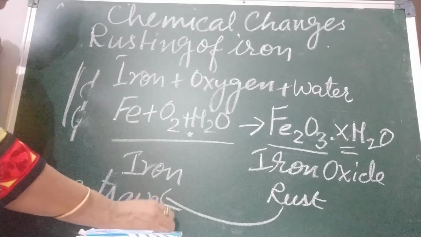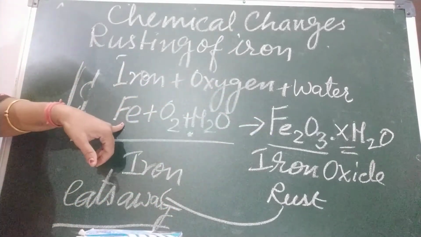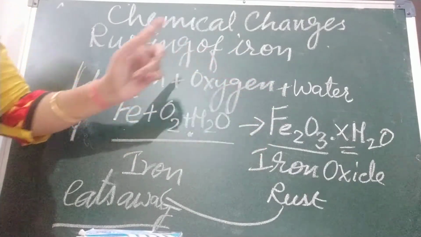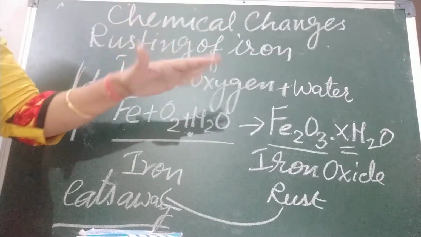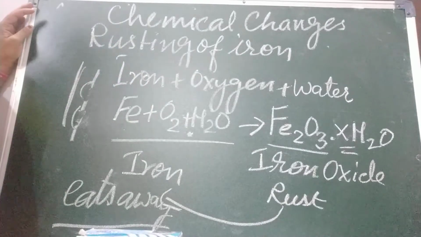Okay, by this reaction, the iron converts into iron oxide, and this is what? Reddish brown powder, and this reddish brown powder washes away, which means loss of iron. Is this clear to all of you?